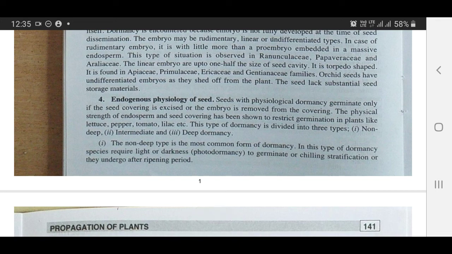Endogenous physiology of seeds. Seeds with physiological dormancy germinate only if the seed covering is excised or the embryo is removed from the covering. The physical strength of endosperm and seed covering has been shown to restrict germination in plants like lettuce, pepper, tomato, lilac, etc. This type of dormancy is divided into three types: non-deep, intermediate and deep dormancy.